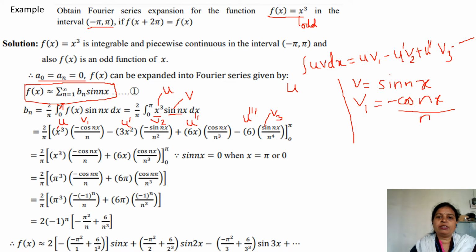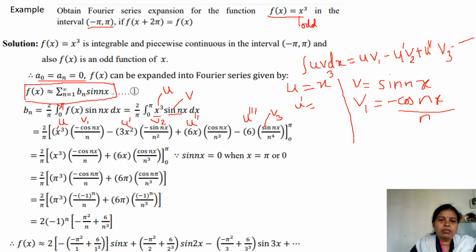Here you can take u as x cube and then substitute in the above formula. u dash is, it is very easy, so you can do it on your own. It is already given here.